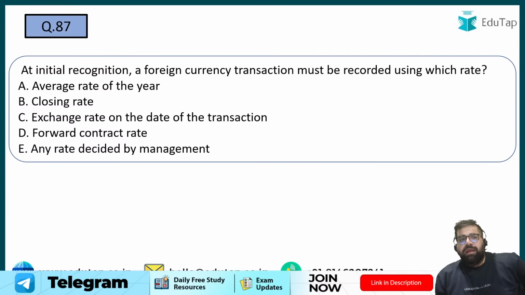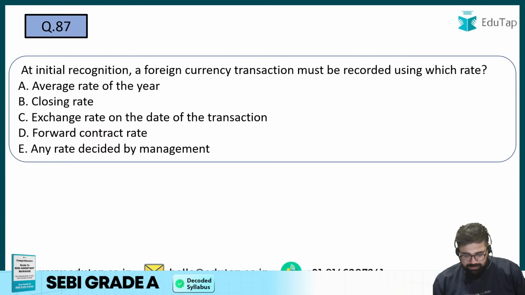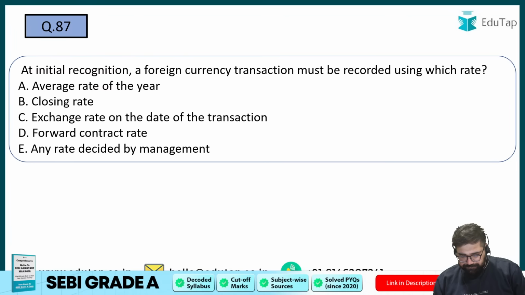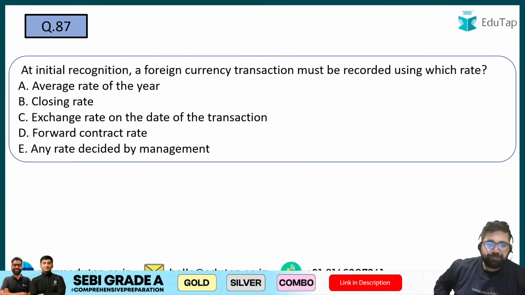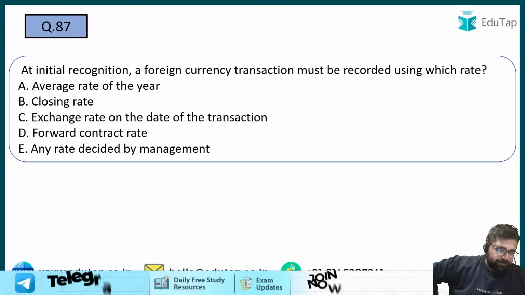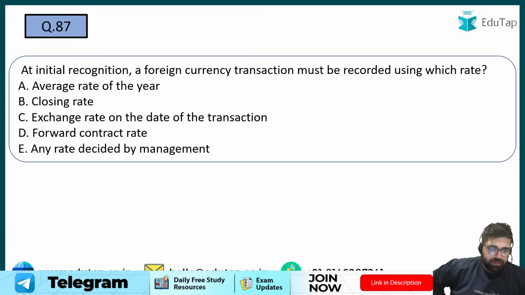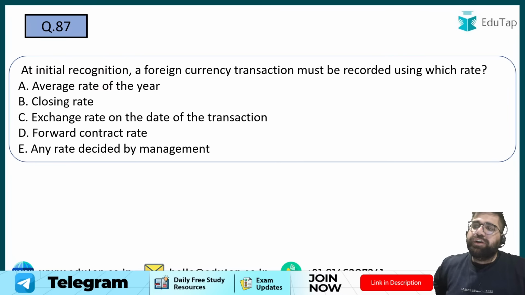87. At initial recognition, a foreign currency transaction must be recorded using which rate?